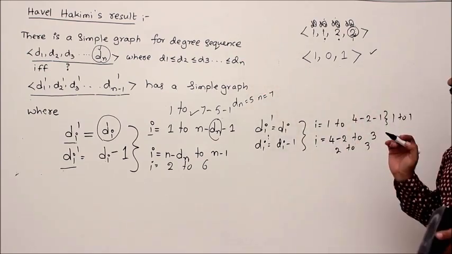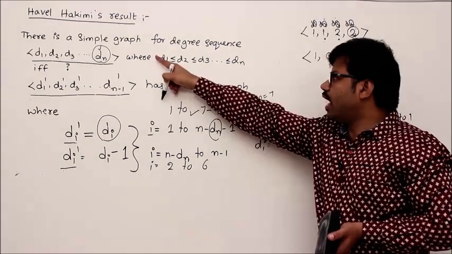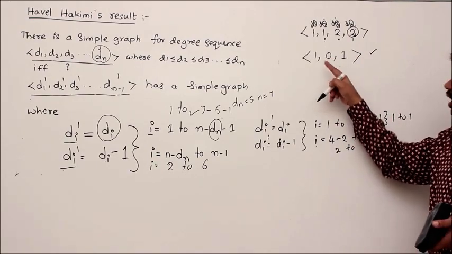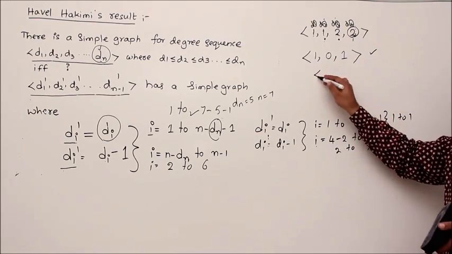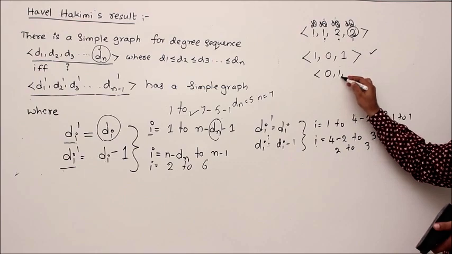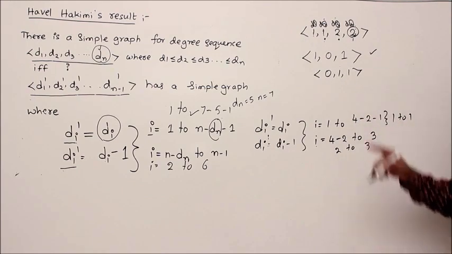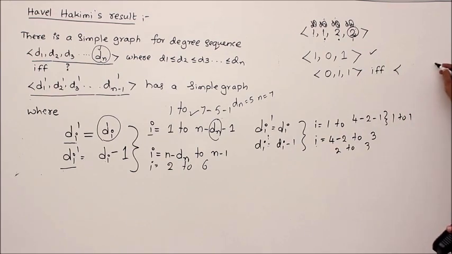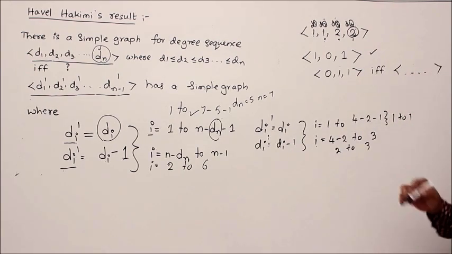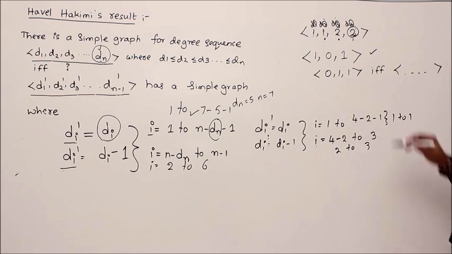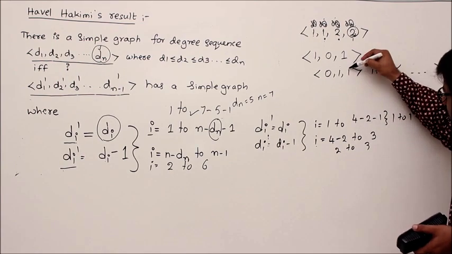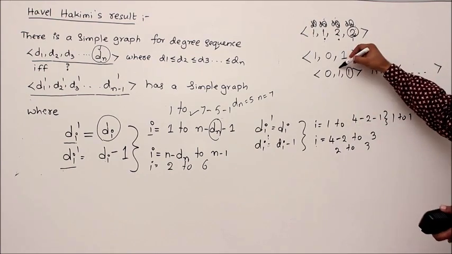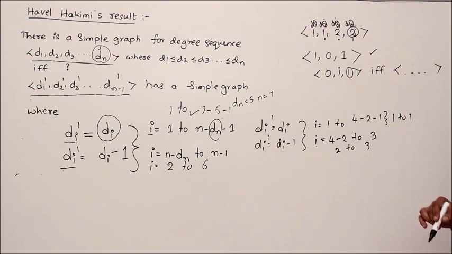According to the Havel-Hakimi result, to apply that, first we have to take the degree sequence. So never take a non-degree sequence. This is not a degree sequence. Generally a degree sequence should be in ascending form, 0, 1, 1. Now the question is, 0, 1, 1 is graphic if and only if a newly constructed integer sequence is graphic, isn't it? How to construct the new integer sequence? Take the maximum value, which is 1. Since it is 1, locate one point from right to left and do the operation.